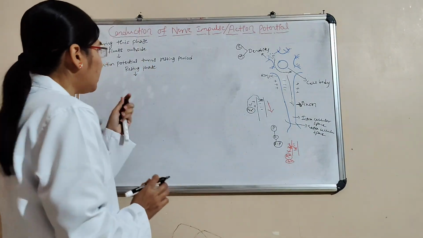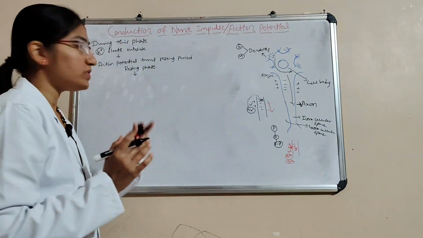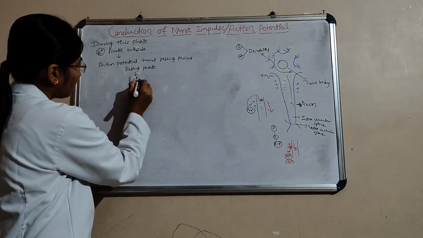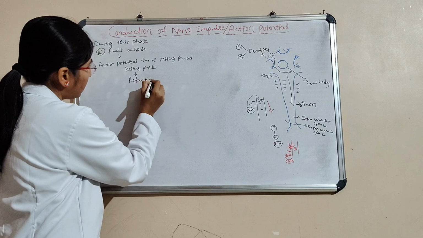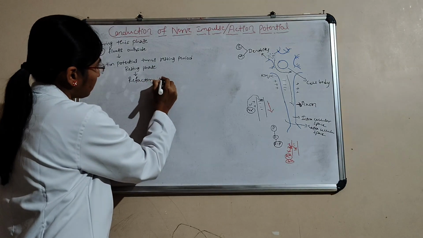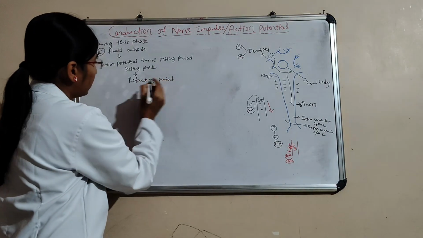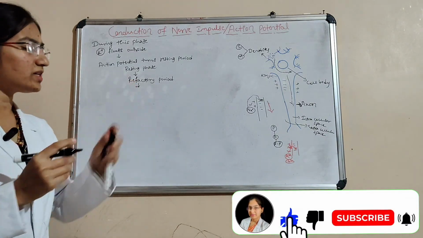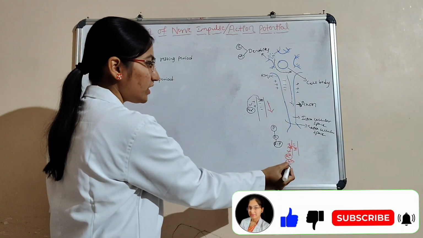Here the resting period occurs. This period is called the refractory period. In the refractory period, this resting phase is called the refractory period.